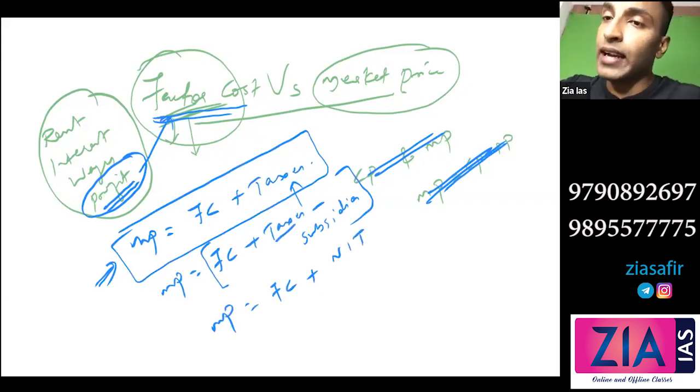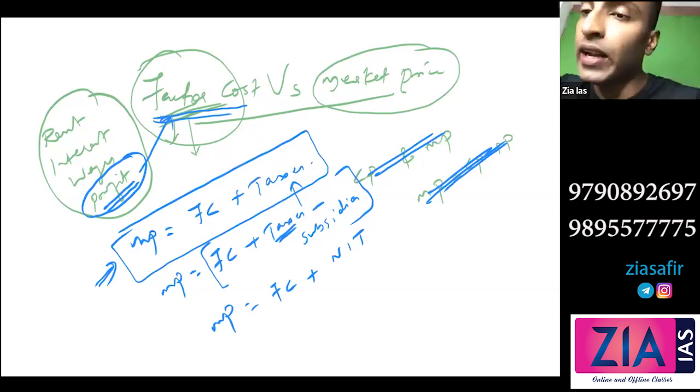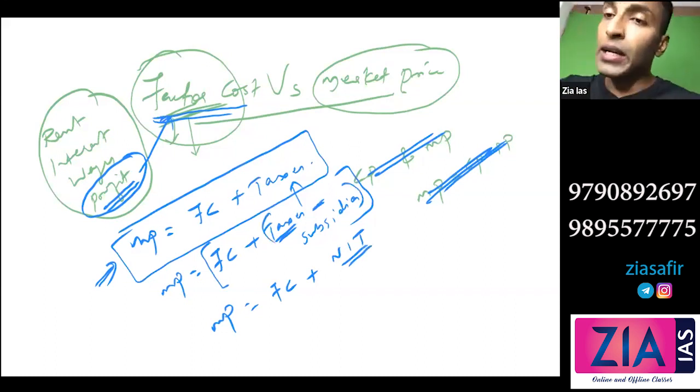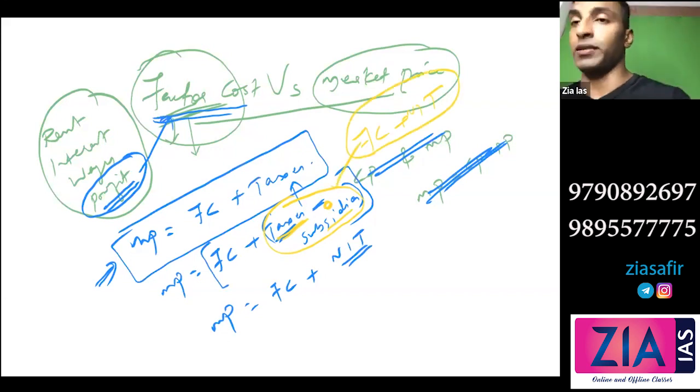So this is indirect tax. Why indirect tax? It is imposed on commodities, right? We are talking about goods and services. Okay, and direct taxes are imposed on income, wealth, etc. So here we are talking about indirect tax. That's why indirect tax. Why net indirect tax? We are taking the difference between taxes and subsidies. So net indirect tax. Now, in case subsidy is 0, you just put 0 here. Then it will be only indirect tax. If subsidy is given, you take the difference. Okay, so it is not necessary that subsidy need to be included. It can be sometimes FC plus indirect tax only, but we are writing NIT.